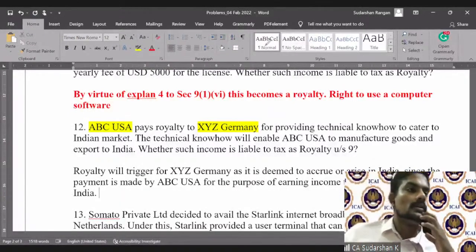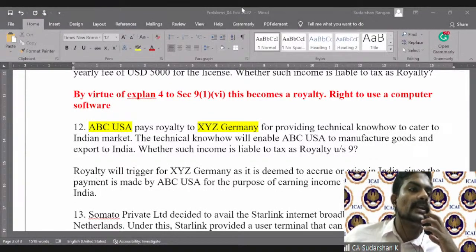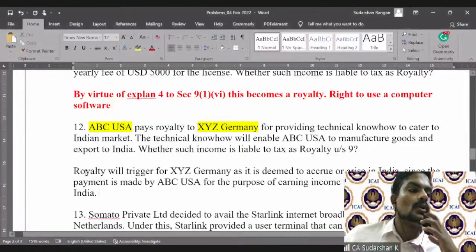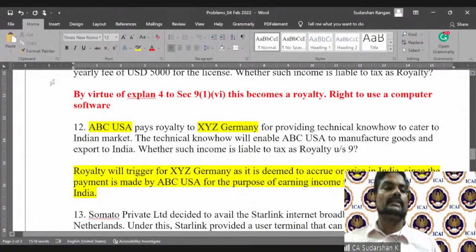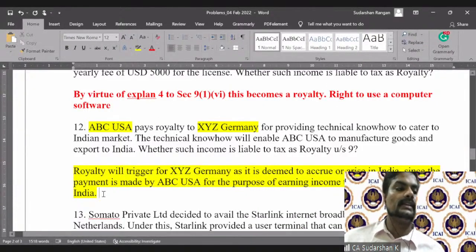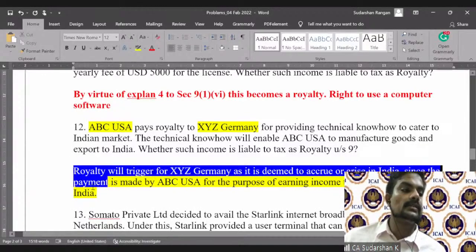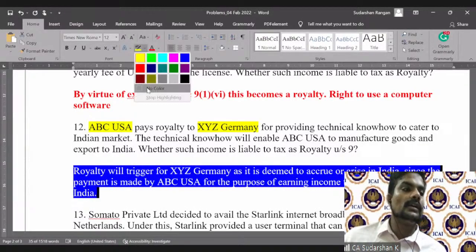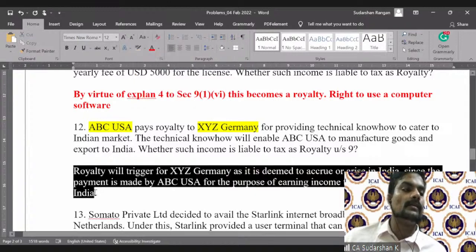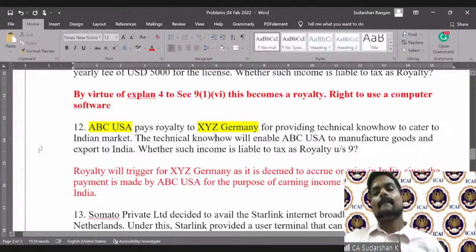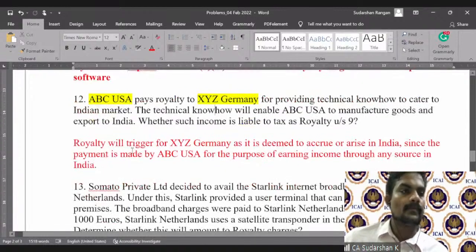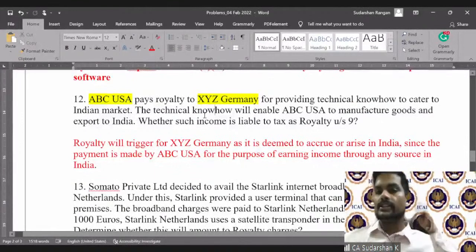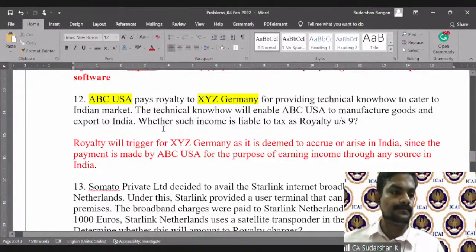So clear? Just because there is a payment happening between two non-residents, you cannot say that the income won't accrue or arise in India. Income will still accrue or arise in India, because if it is for earning any income or source in India, then it will become a taxable aspect. And this is a clear royalty payment because technical know-how is being shared, intellectual property is being shared.